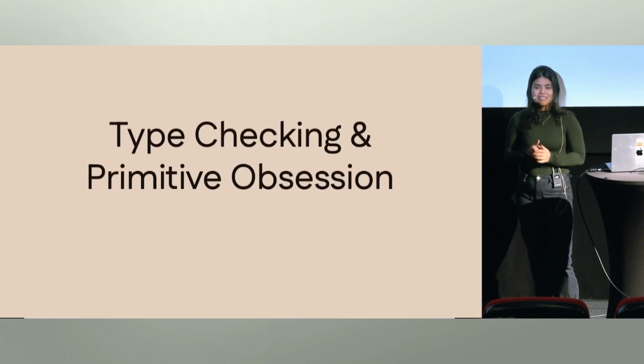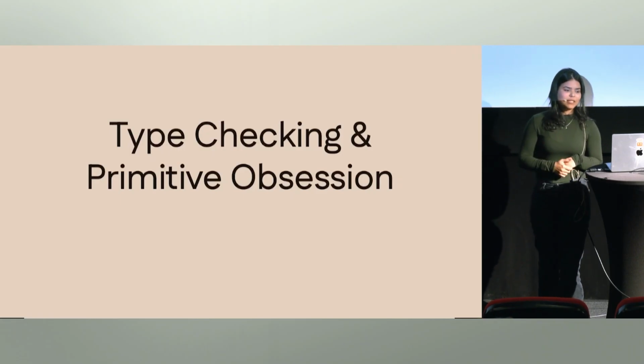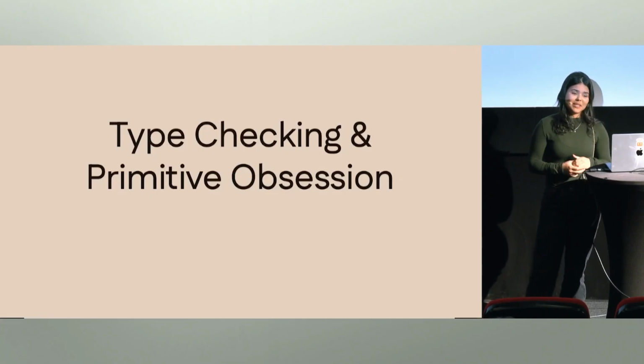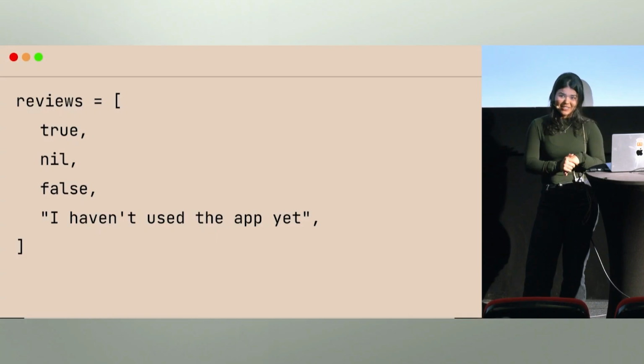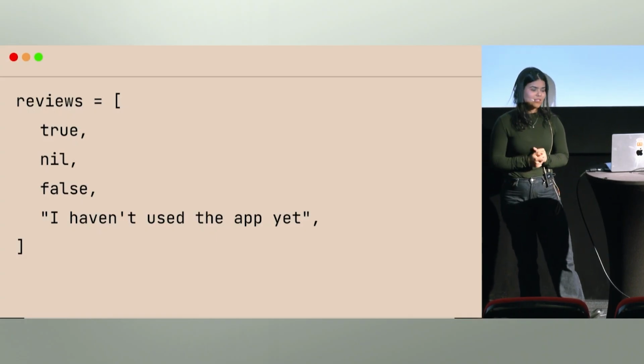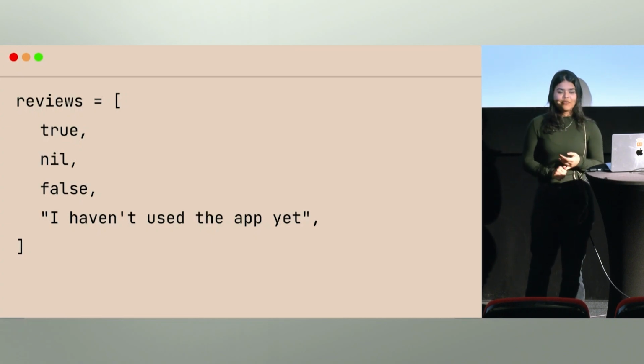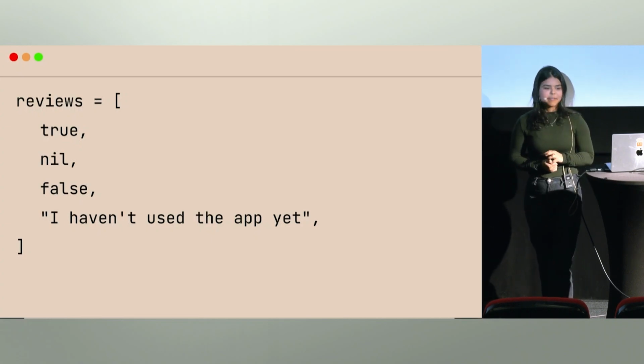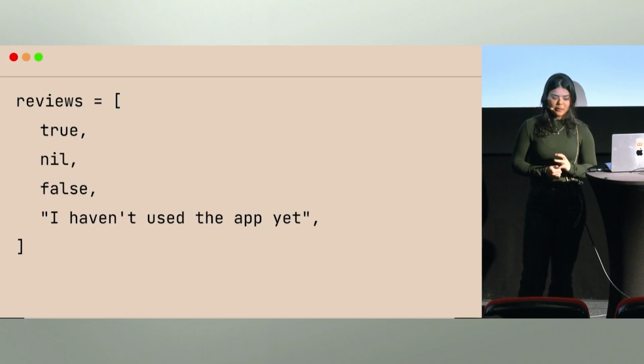Another pitfall that we can avoid is related to type checking: primitive obsession. They sometimes go hand in hand, and it also leads to endless conditionals. This is another real life application example. Say we're building an app to get reviews from users, and we have four types of answers.